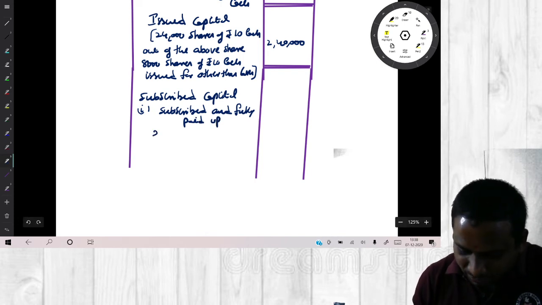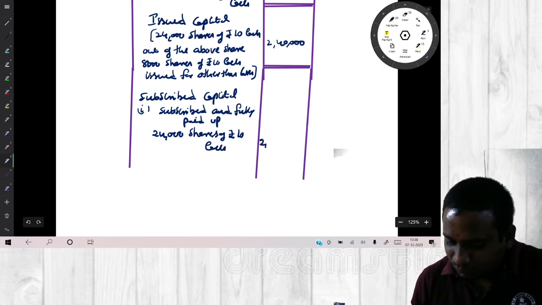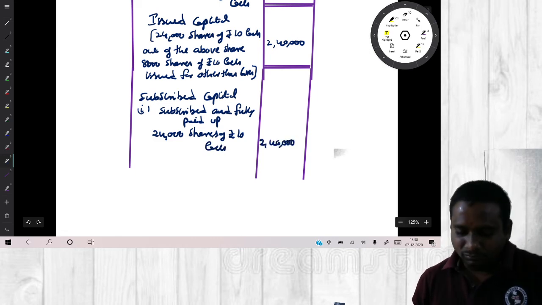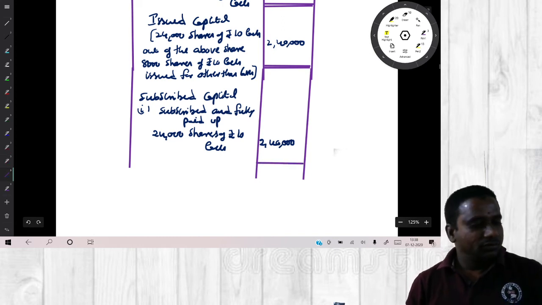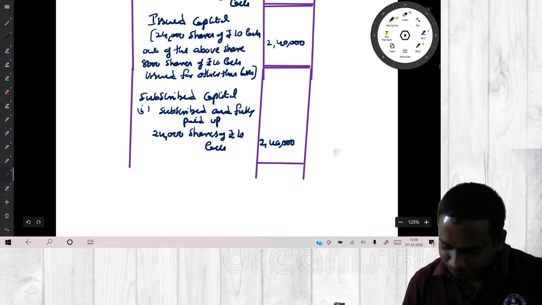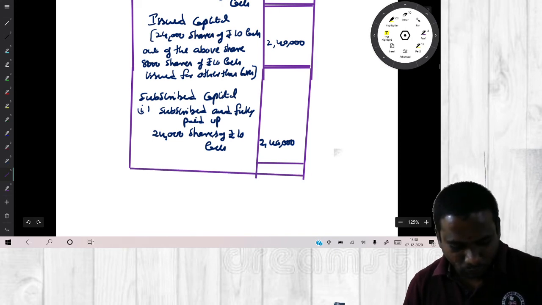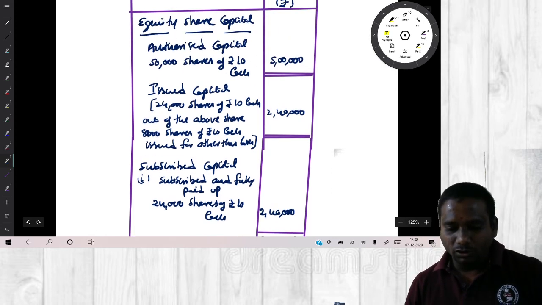So how many shares? 24,000 shares of rupees 10 each, 2,40,000. Is it clear? Now this will form part of your balance sheet, right? Total 2,40,000. So this is our working note.